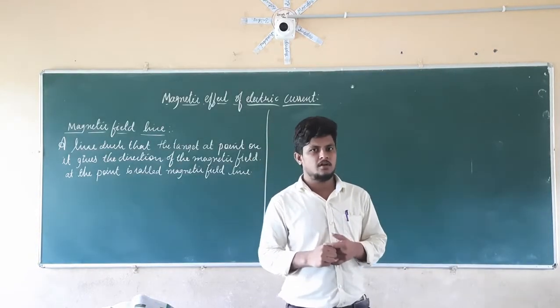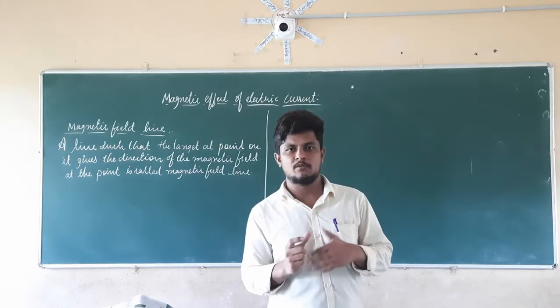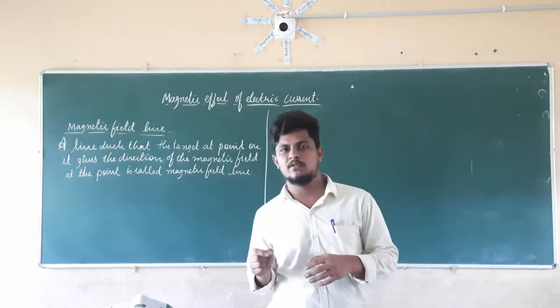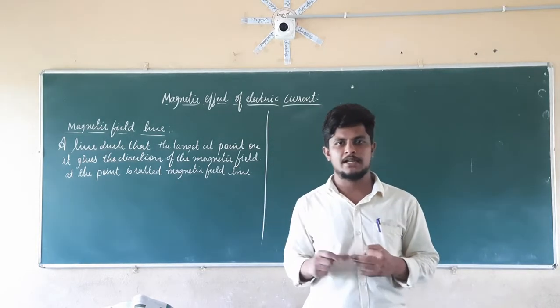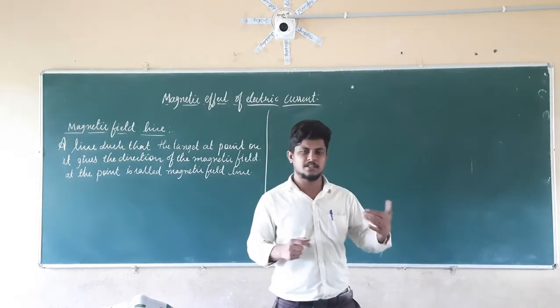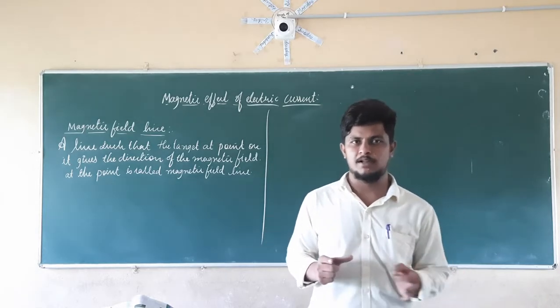Before that, we already know that the magnetic field is the area covering the magnetic property of the magnet. Is it possible to identify the magnetic field lines using only an iron nail? Is it possible to take some other thing? Yes, it is possible, and that is the magnetic compass.